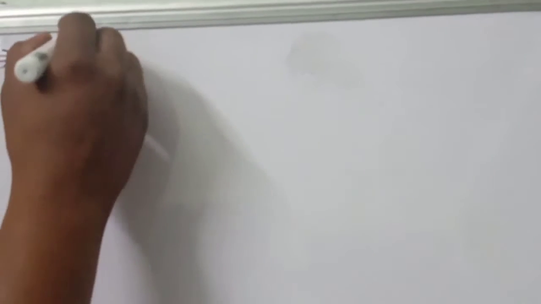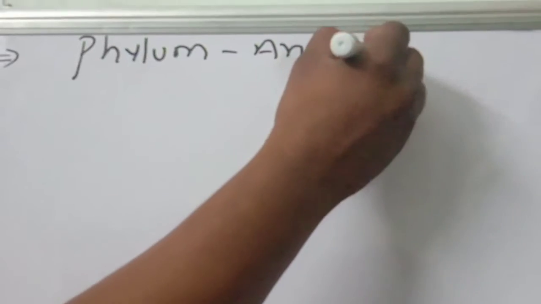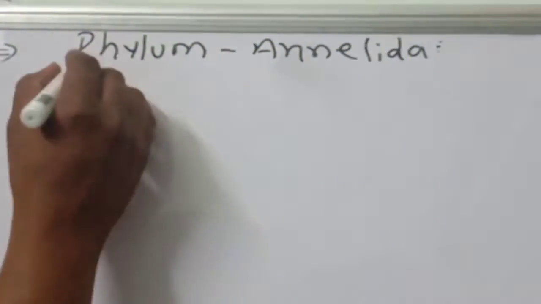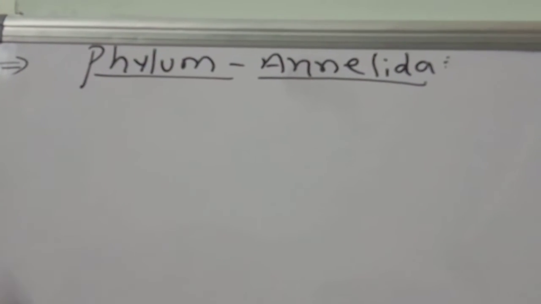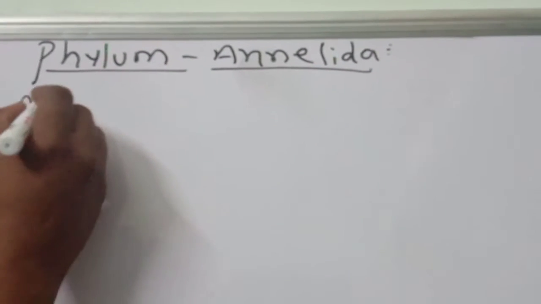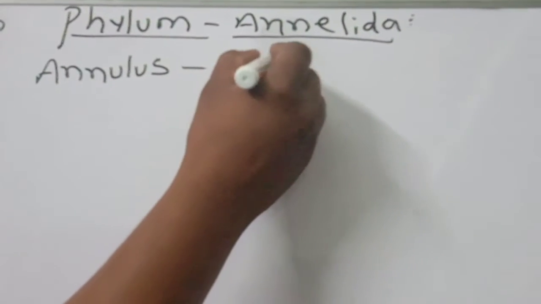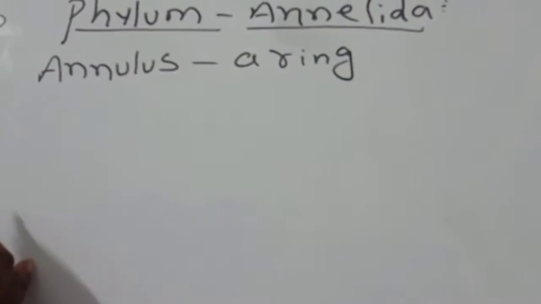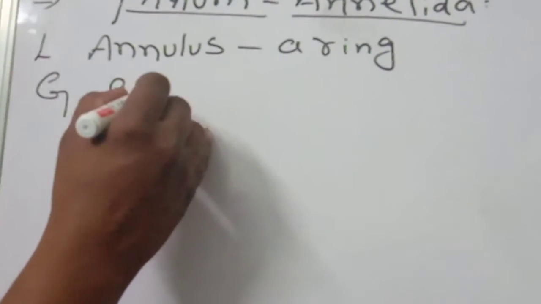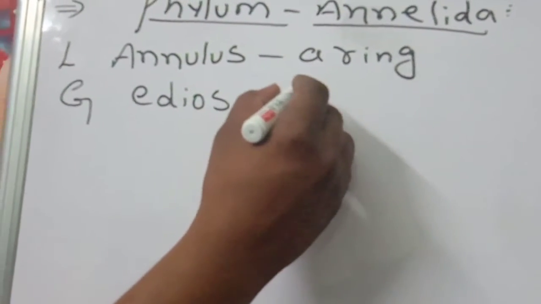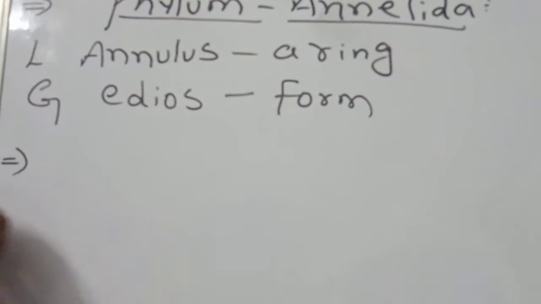A phylum is... phylum Annelida. So, what is the meaning of it in Latin? Annulus. Annulus means a ring. And genus, Idios. Idios means form. A ring form. Okay. So like this you should have to remember.